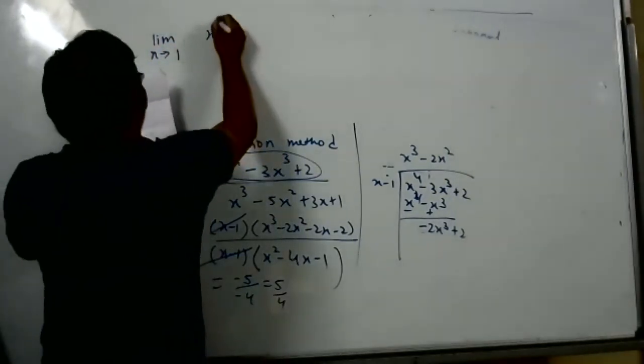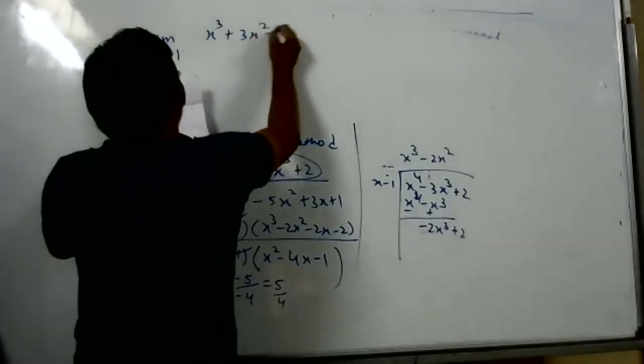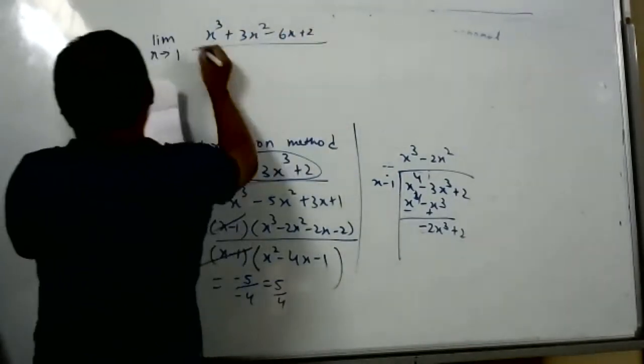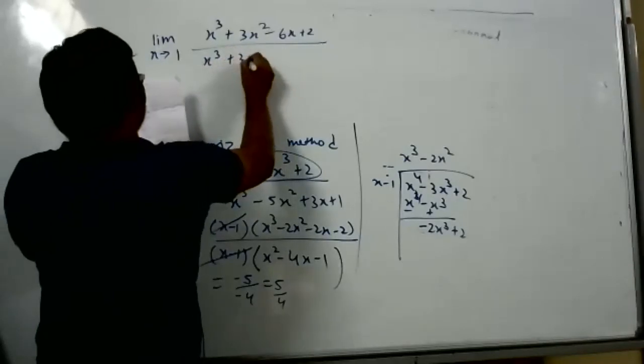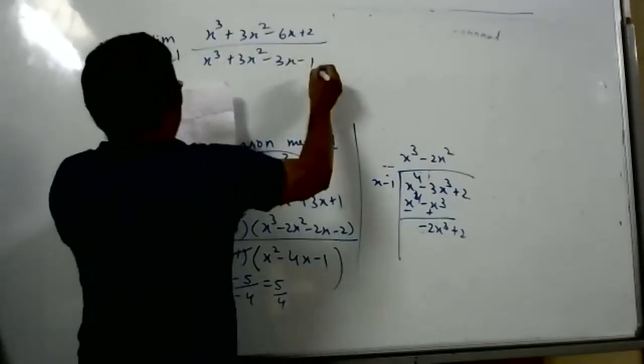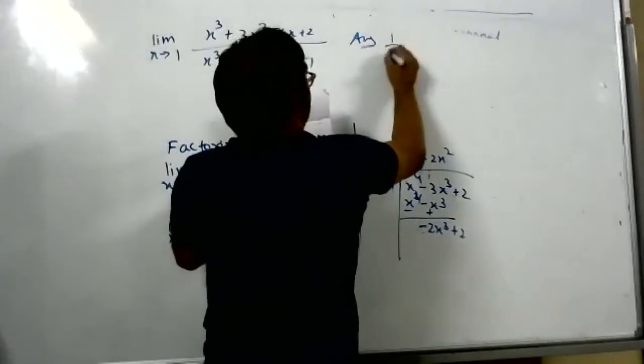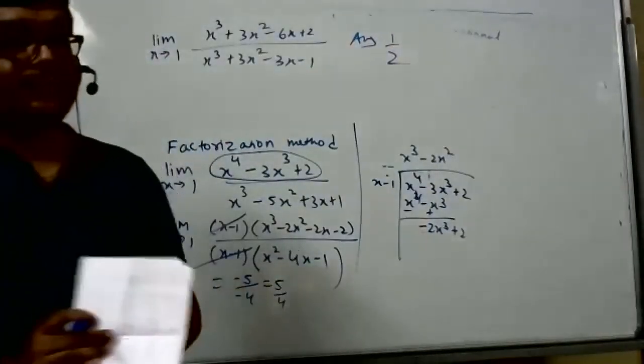Limit x tends to 1. Tell me. Homework sum. x cube plus 3x square minus 3x minus 1. Answer is 1/2. Do it the same way.